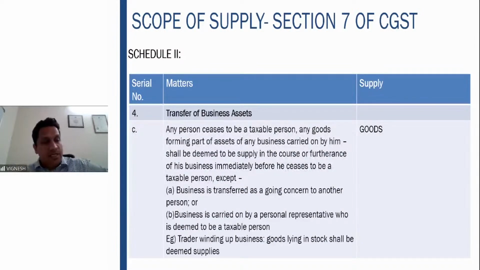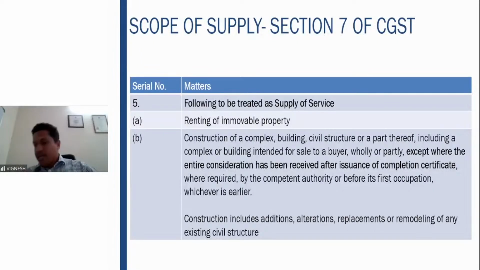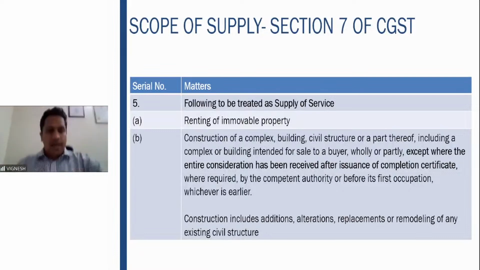And second, business is carried on by the personal representative. So the example is, if you are closing the business and the goods are lying in the stock itself. They are to be treated as deemed supply if these two activities don't occur. Renting of immovable property to be treated as the service. It is crystal clear, this point. There is total clarity. If you are renting any immovable property, it is to be treated as service.